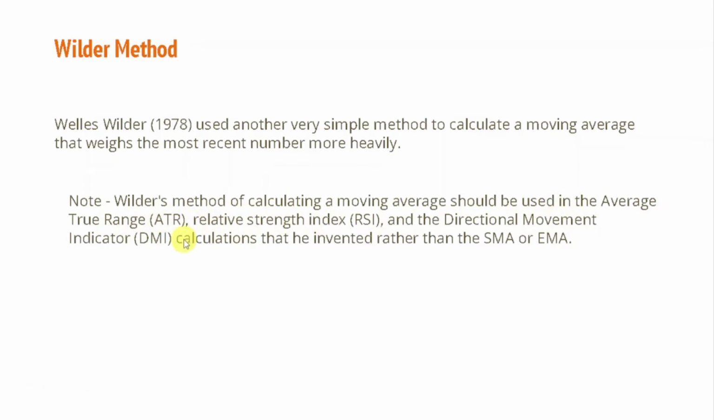Some people recommend that we should use the Wilder moving average only in average true range, relative strength index, and directional movement indicator, which were made by Wells Wilder, because in these indicators he used the Wilder moving average. So we should not use this anywhere else. Only in these indicators should we be using the Wilder method moving average.